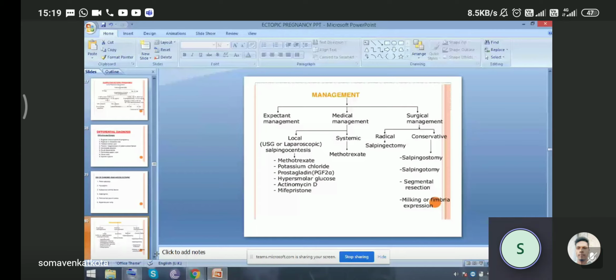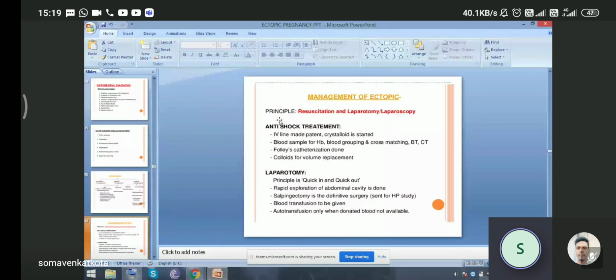So the principle is resuscitation and the laparotomy or laparoscopy. So any anti-shock treatment, IV line made, patient crystalloid is started. Blood sample for all investigation to be sent. Foley catheterization to be done. Colloids or volume replacement to be started as early as possible.